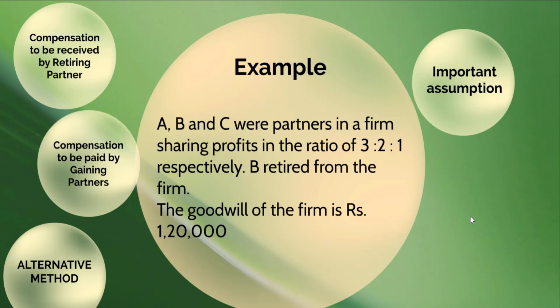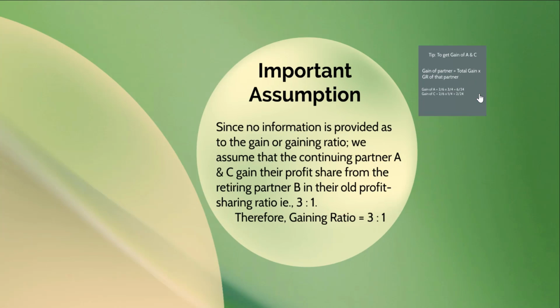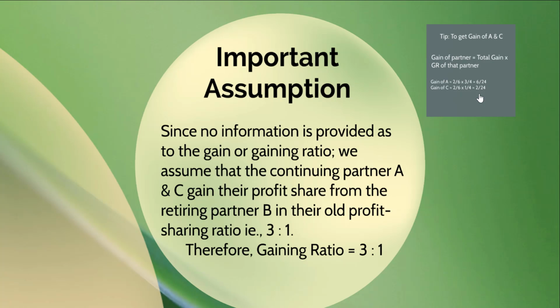Let's say B retires from the firm and the goodwill of the firm is rupees 1,20,000. Now we need to make a very important assumption in this example. There is no information given as to the gain or the gaining ratio. So the continuing partners A and C will gain profit share from the retiring partner B in their old profit sharing ratio, that is 3:1.